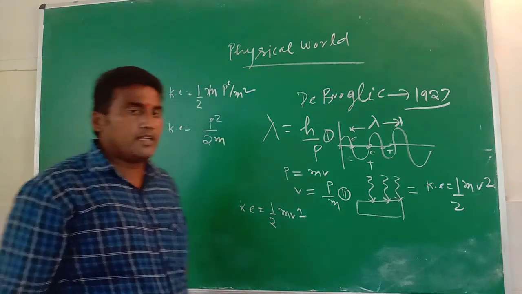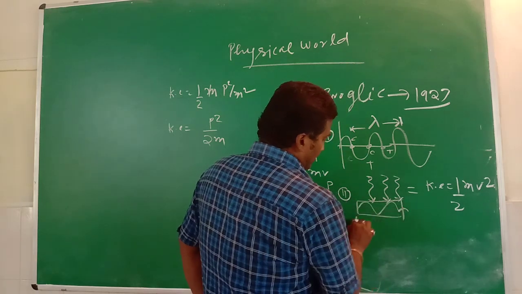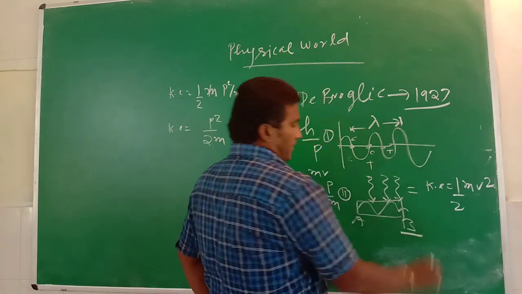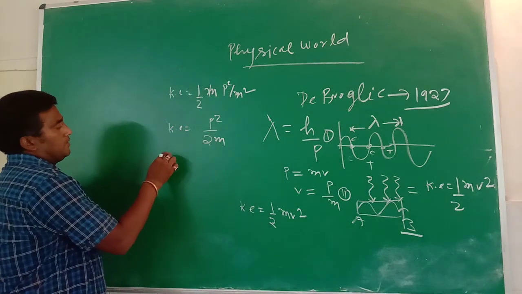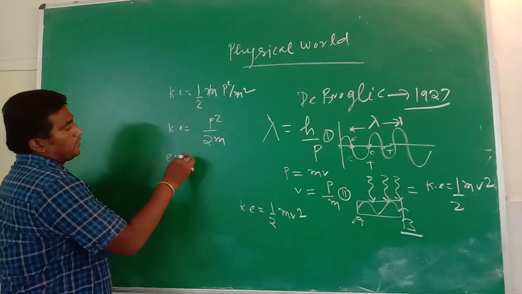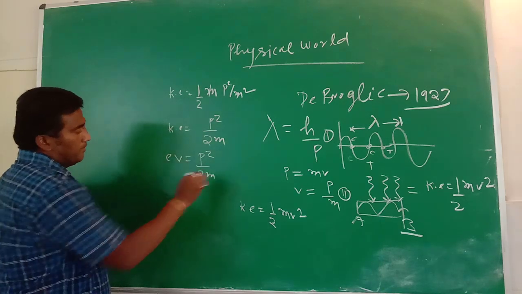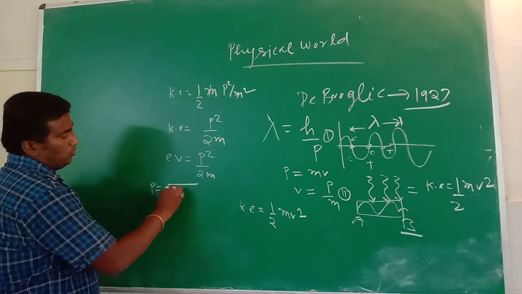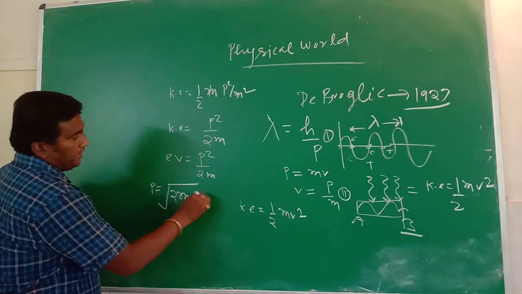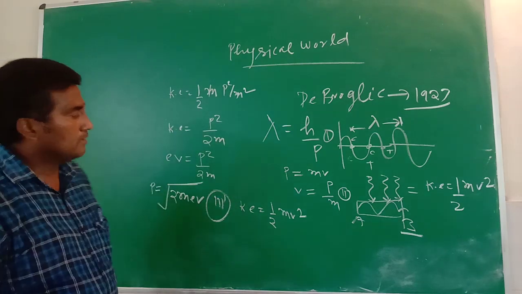If an electron is transferred from one point to another, it follows the property of potential difference. Therefore, the relation in electron volts is K equals p square by 2m, and we write the momentum p equals root 2 m e V. That is our third equation.